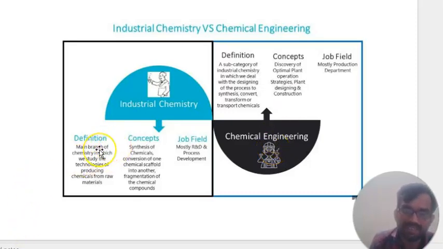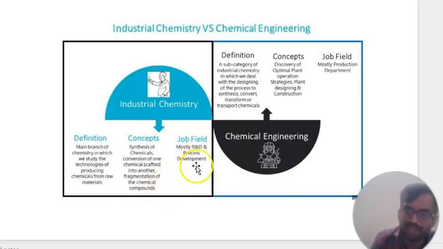You can see here the definition. What is basic industrial chemistry? The main branch of chemistry in which we study the technology of producing chemicals from raw materials. Okay, that is the main definition of industrial chemistry. What is the concept of industrial chemistry? The synthesis of chemicals, conversion of one chemical scaffold into another, fragmentation into chemical compounds.